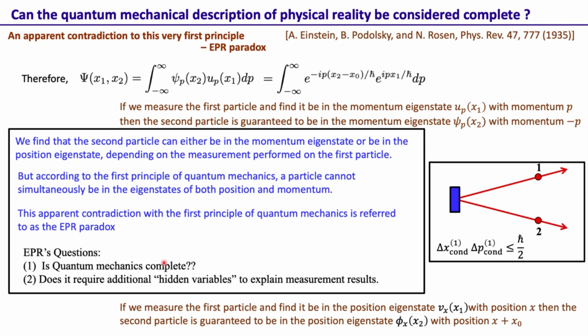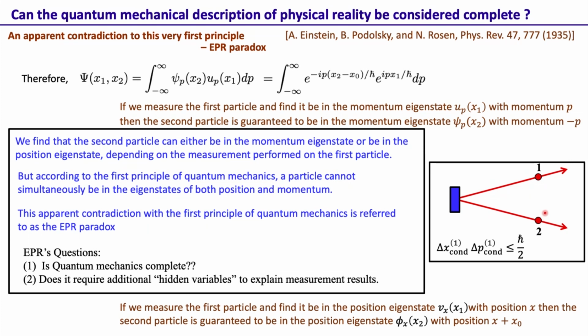With these observations, the question is this: the first principle says that a system cannot simultaneously have two eigenstates. But if we consider a two particle system, we find that a measurement performed on the first particle collapses the system into either one eigenstate or the other eigenstate of two non-commuting operators.